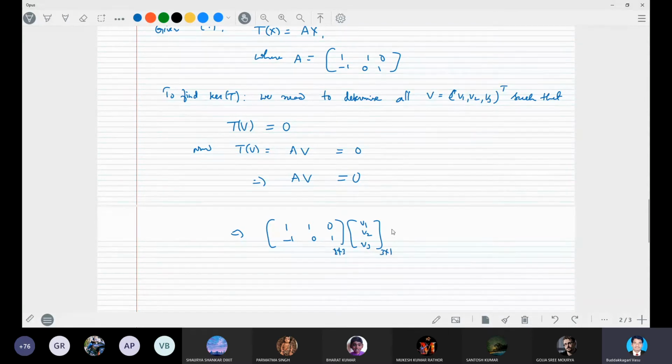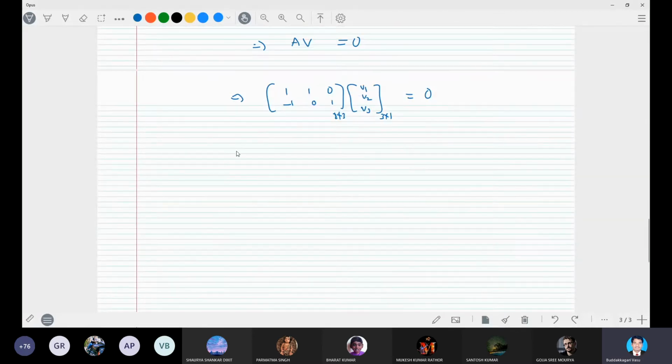Now the multiplication is compatible, so we can multiply. That implies V1 plus V2 is equal to 0, and minus V1 plus V3 is equal to 0, right?